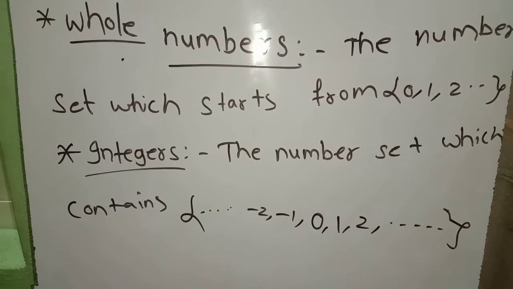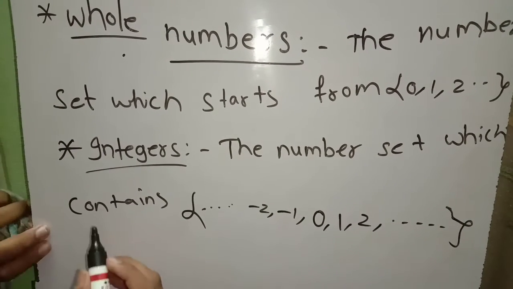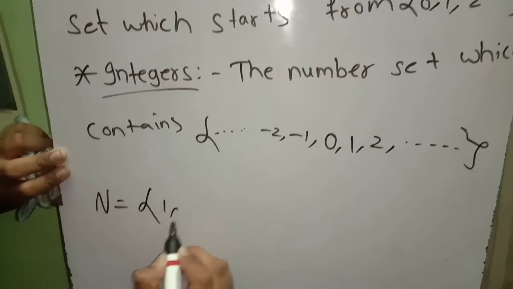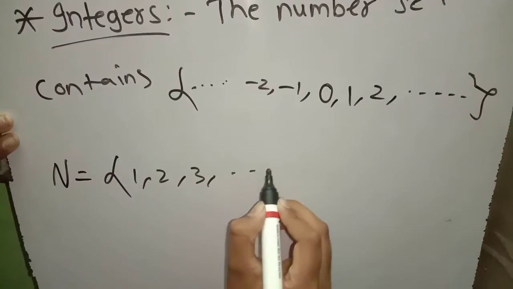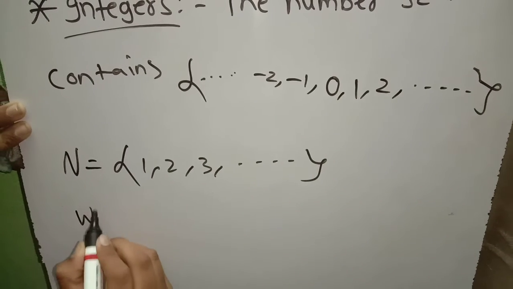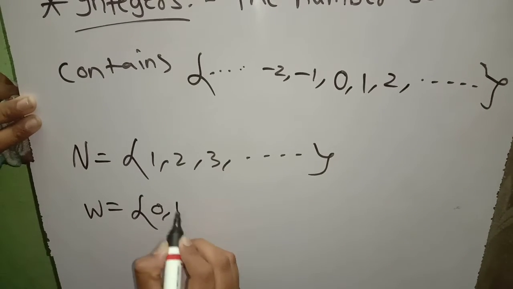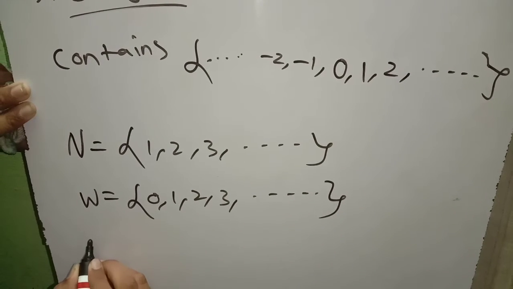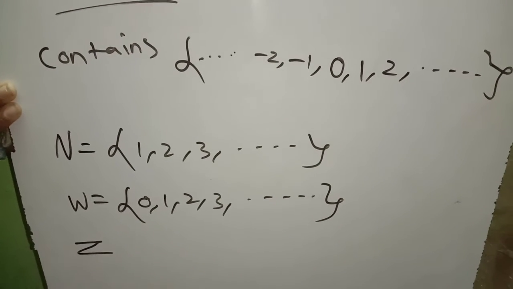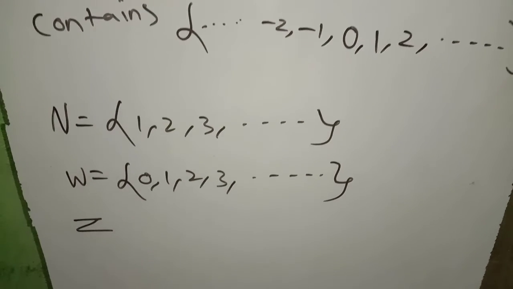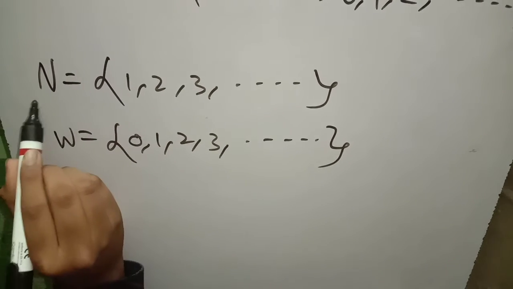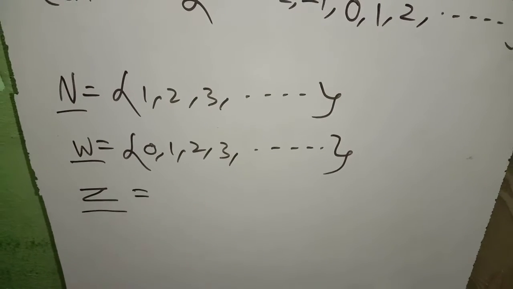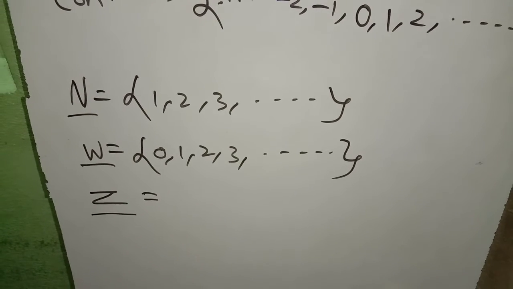Now we are going to learn about the notation. The natural number set contains 1, 2, 3, and so on. The whole number set contains 0, 1, 2, 3, and so on. And the integer set is denoted with Z. So friends, keep this note in mind: the natural numbers are denoted by N, the whole numbers by W, and the integers by Z.